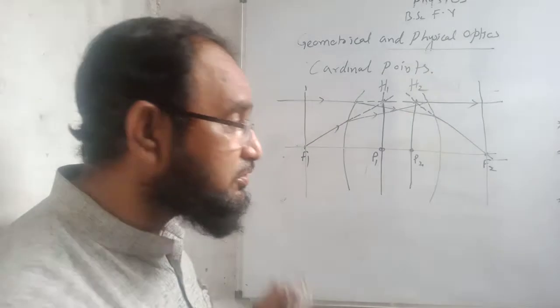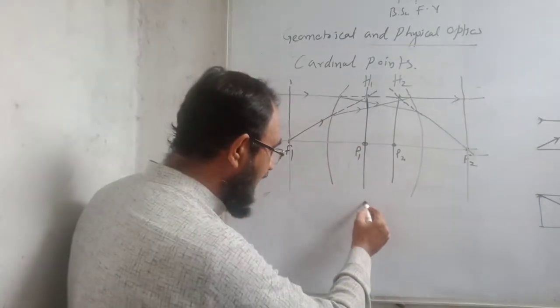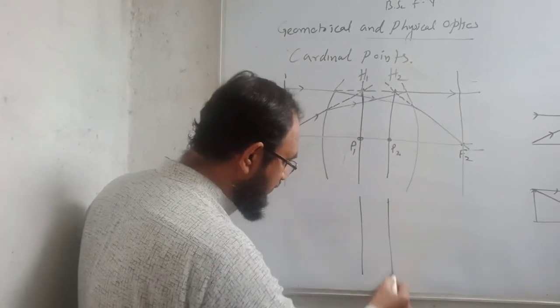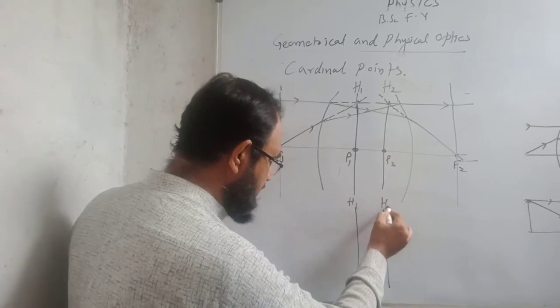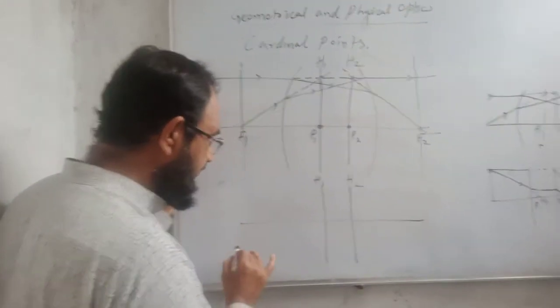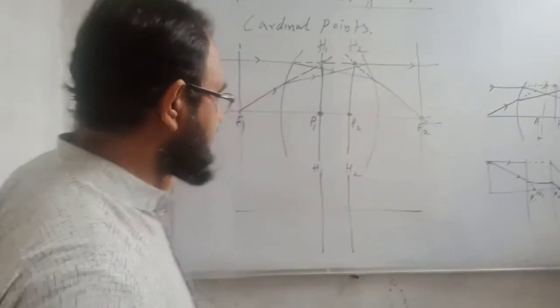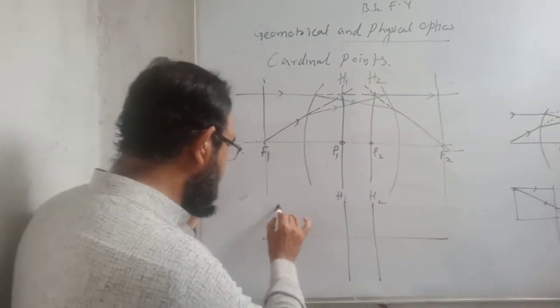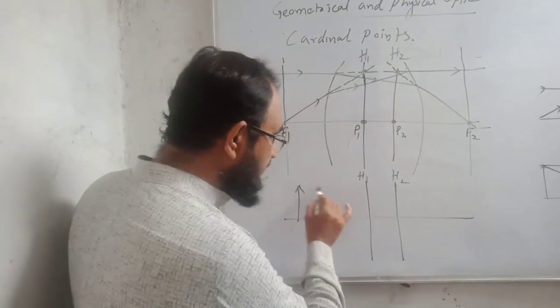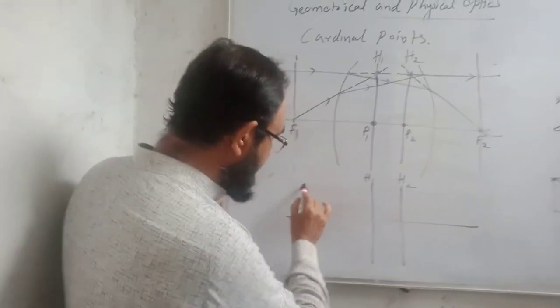For example, I am having these two principal planes H1 and H2, and I am having this one as principal axis. Here is the object.